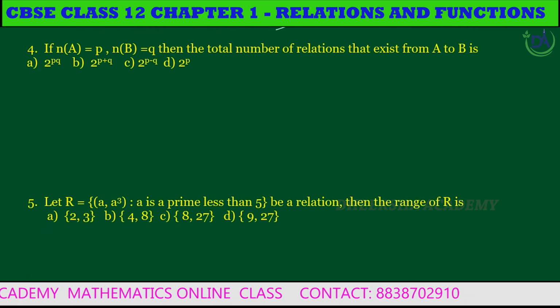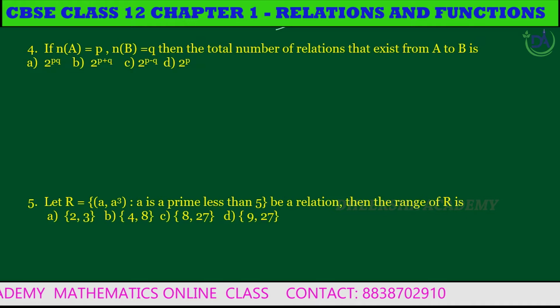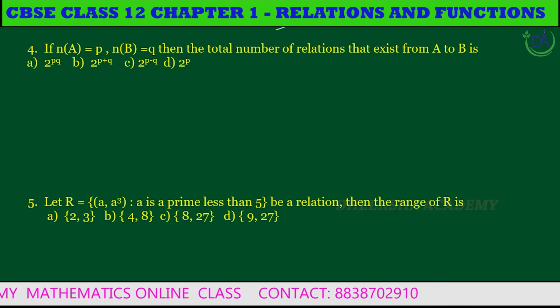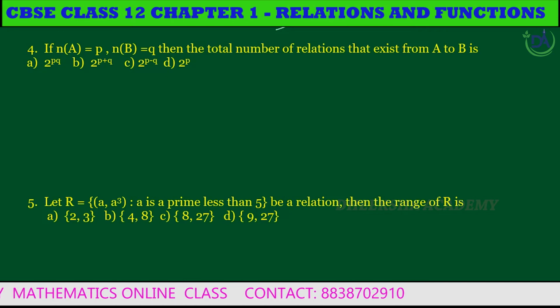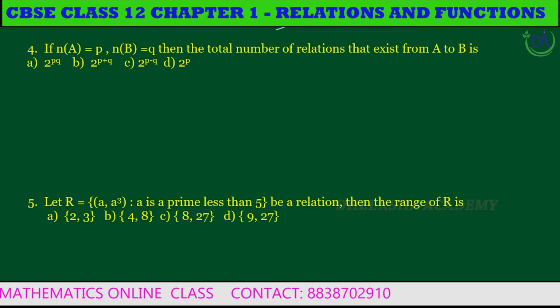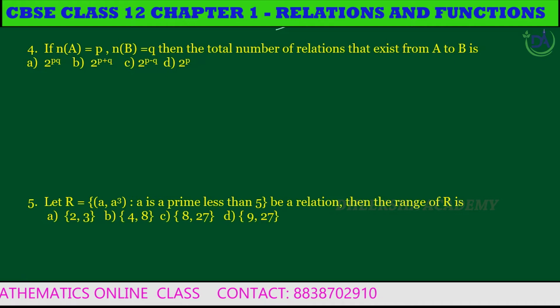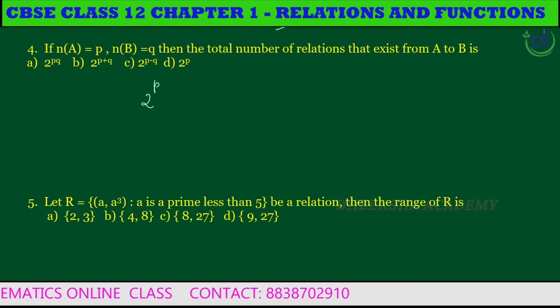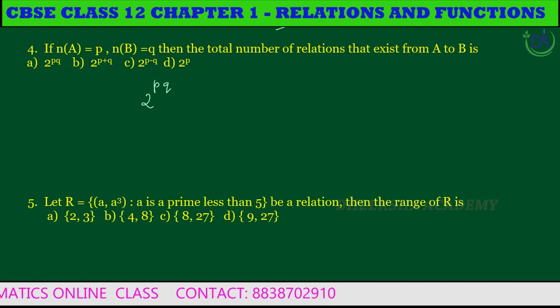Fourth question. If n of A is equal to P and n of B is equal to Q, then the total number of relations that exist from A to B is 2 to the power PQ. So the answer is option A, 2 power PQ.